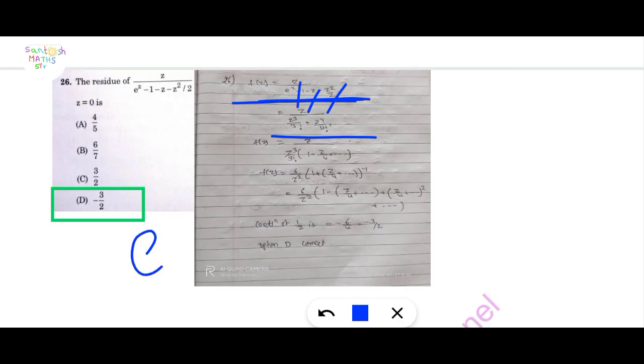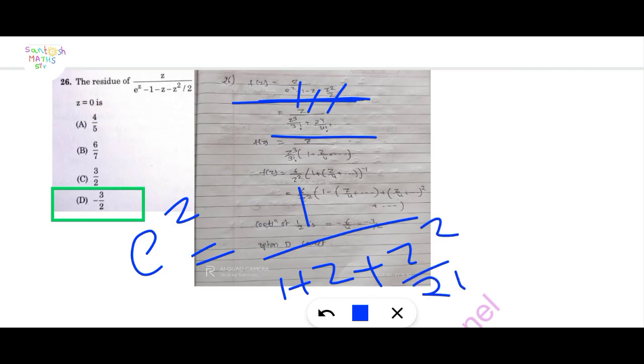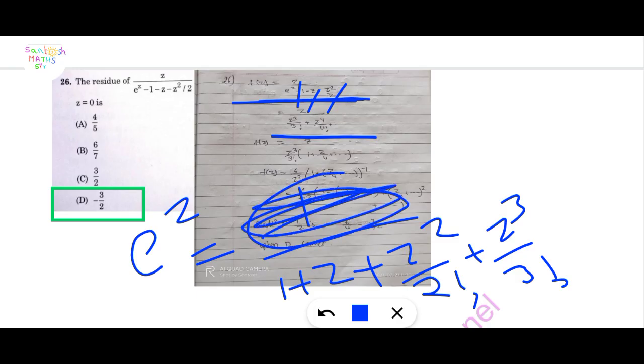What is the expansion of e^z? It is 1 + z + z²/2! + z³/3!. This is the expansion for e^z.